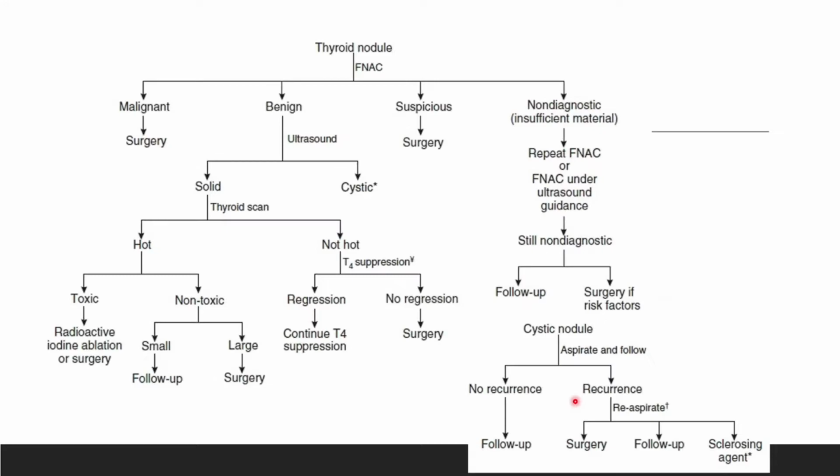Okay. So this is thyroid nodule. We do FNAC, fine needle aspiration cytology. So if it's malignant, what is our approach? If malignant, of course surgery. If benign, we do ultrasound first. This you can look at yourself. If suspicious, we also do surgery. If inconclusive, we repeat the FNAC. Okay. This is the flow chart.